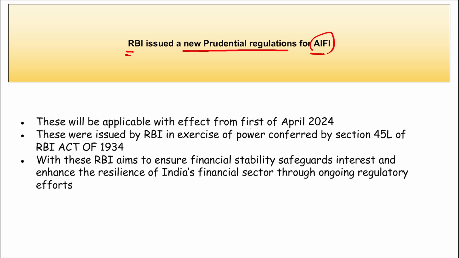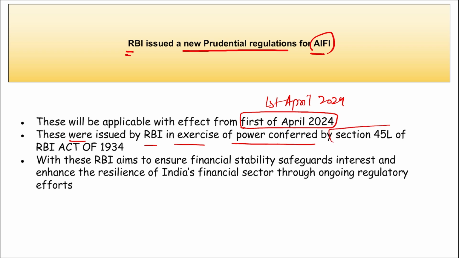These new prudential regulations for All India Financial Institutions will be applicable with effect from 1st of April 2024, that is 1st April 2024. These were issued by RBI in exercise of the power conferred under Section 45L of the RBI Act of 1934, and with these, RBI aims to ensure financial stability and enhance the resilience of India's financial sector through ongoing regulatory efforts. Correct? Mark this.